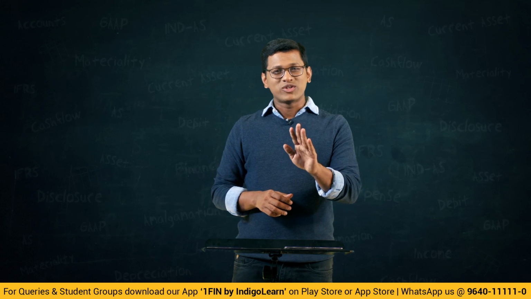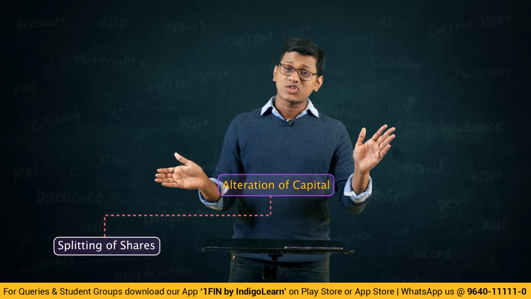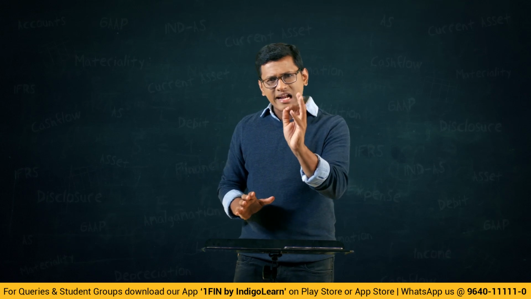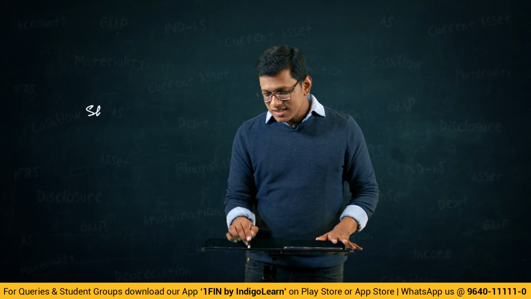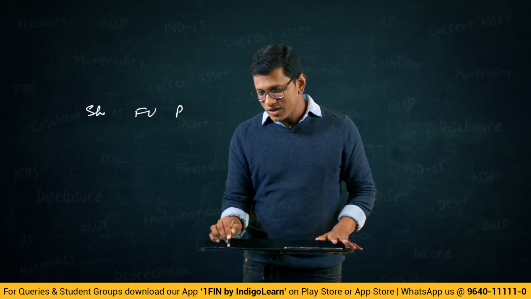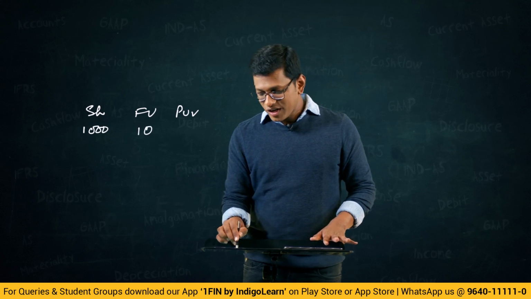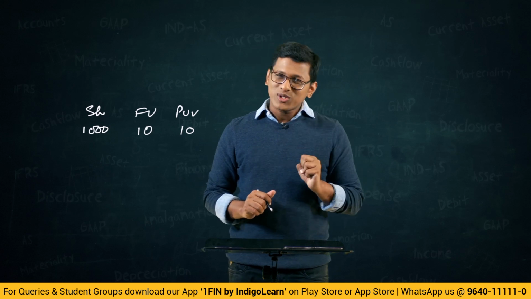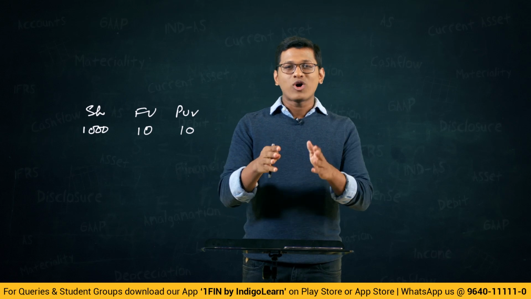Friends, we are now going to discuss alteration of capital, and in alteration of share capital I told you there are 2 categories. One is called splitting of shares and the other one is called consolidation of shares. Concentrate carefully. It will take 5-10 minutes to get clarity on the logic, and I will take small examples. There is a company which has, say, shares, face value and paid up value. The company has 1000 shares and face value is 10, paid up value is also 10. Now what the company wants to do is split each share of 10 rupees.